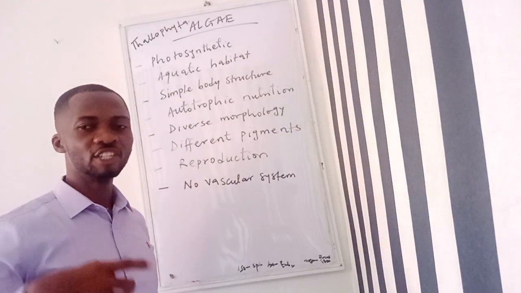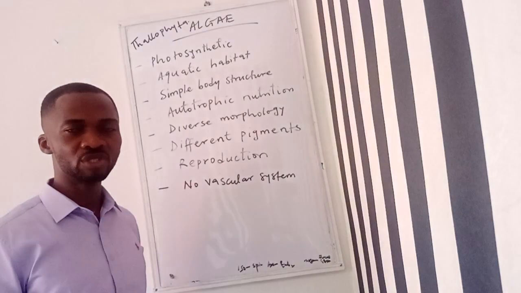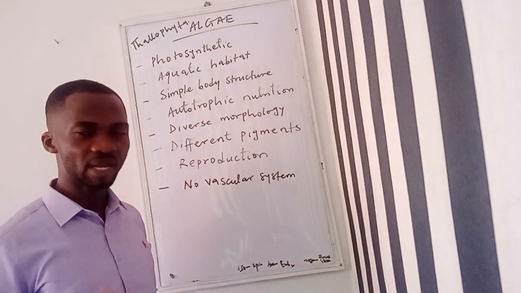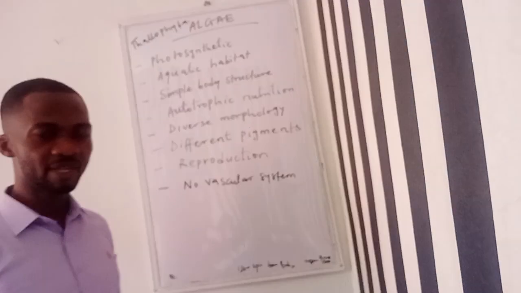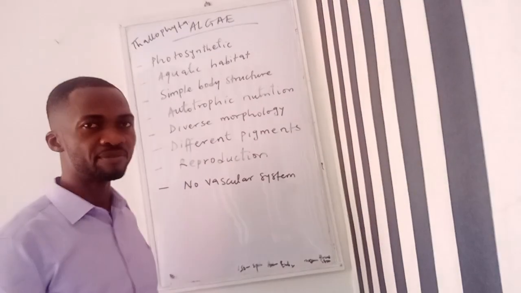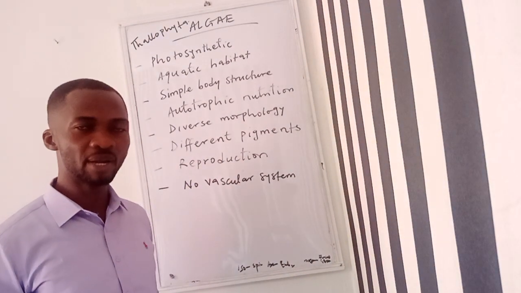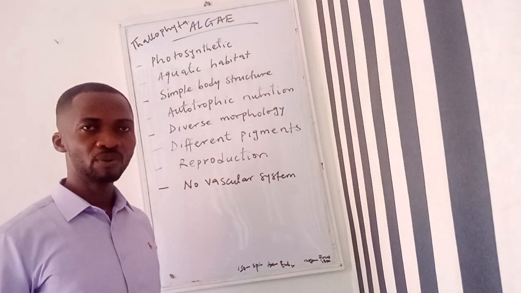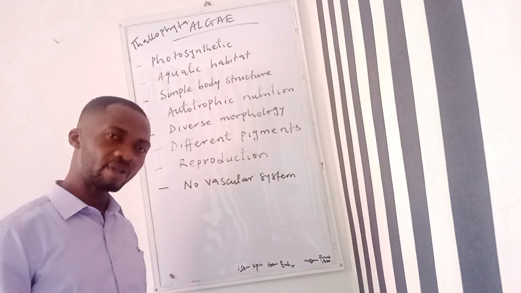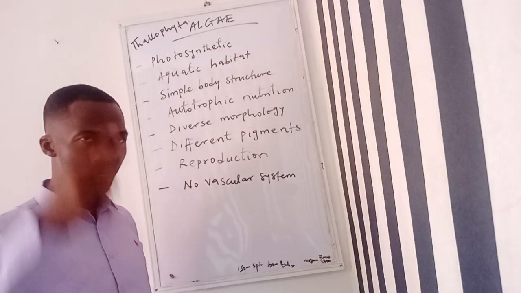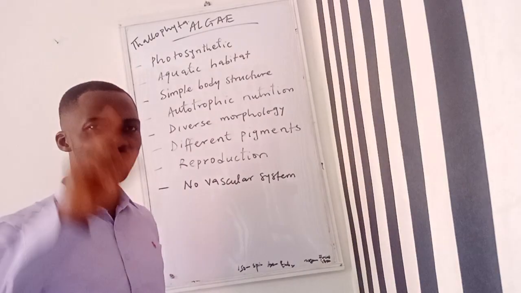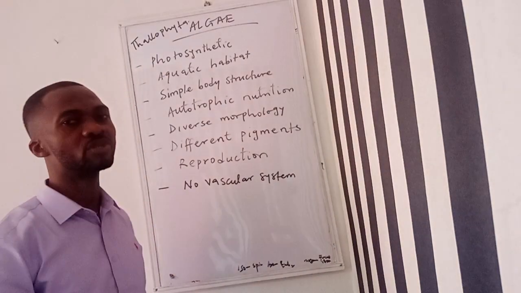This is also similar to fungi in the sense that their body is not differentiated into stem, root, and leaf. So there is no part of an algae, even though it's called a plant, that you can call a leaf, just like we have in the land plants. There is no part of an algae you can call a stem, and there is no part you can call roots, just like we have in the land plants. That is why they are said to have a very, very simple body structure.